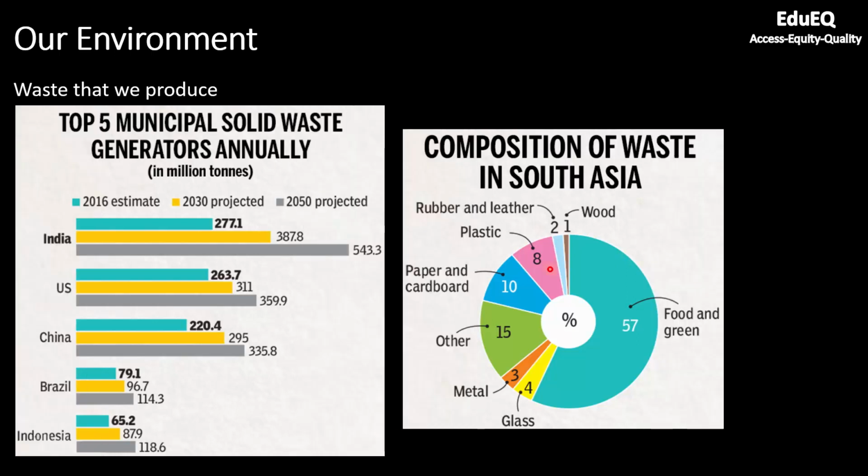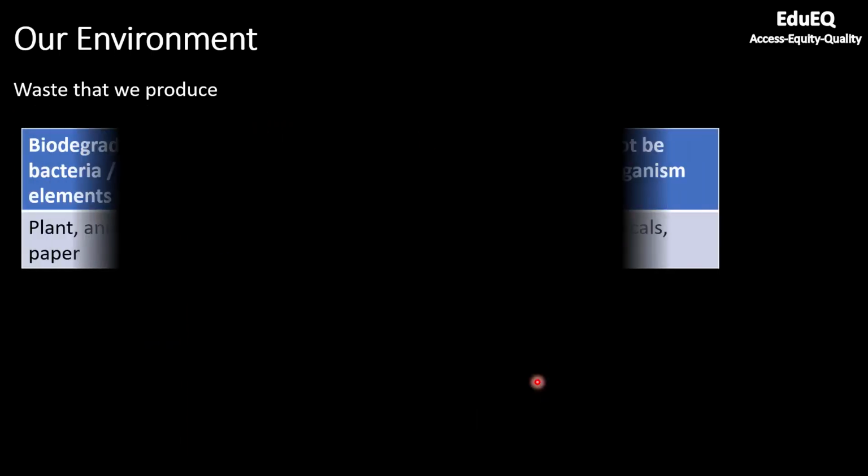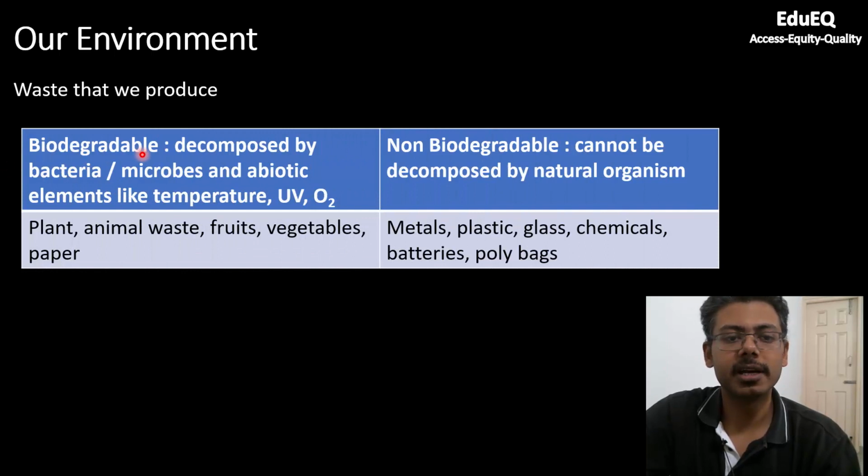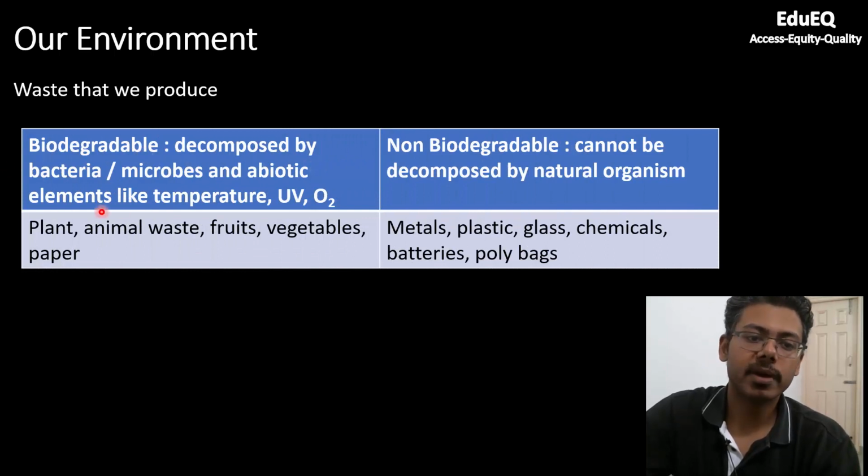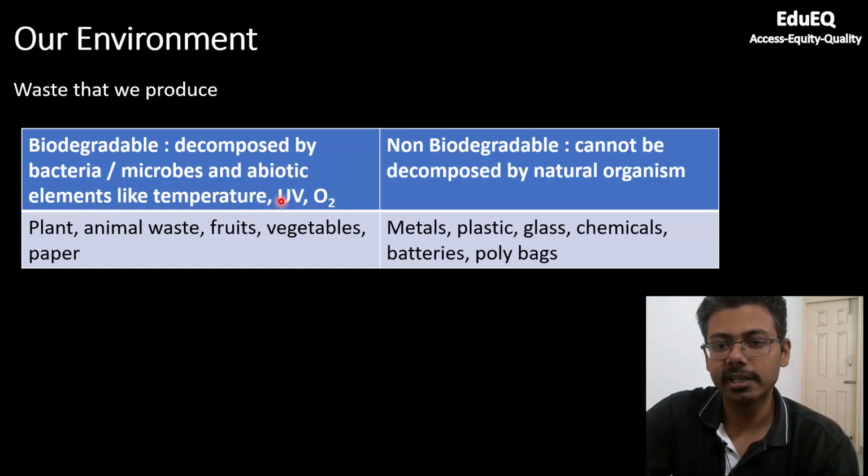We should be very careful in disposing of certain materials, for example plastic, metal, and glass, because these are not easily decomposed. They will remain in soil for a long time and might lead to problems of toxicity also. So we will see what the different types of waste are. First is biodegradable, which can be decomposed by bacteria or microbes, and abiotic elements like temperature, oxygen, and ultraviolet rays. Plant waste, animal waste, fruits, vegetables, cardboard, paper, everything comes under the category of biodegradable.